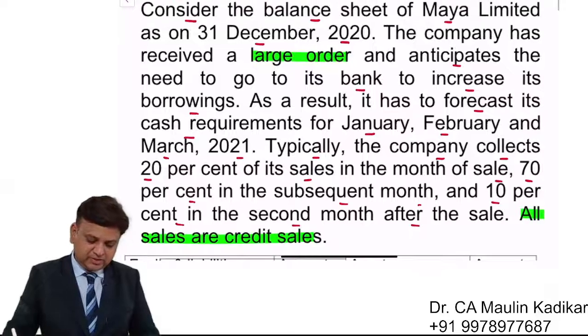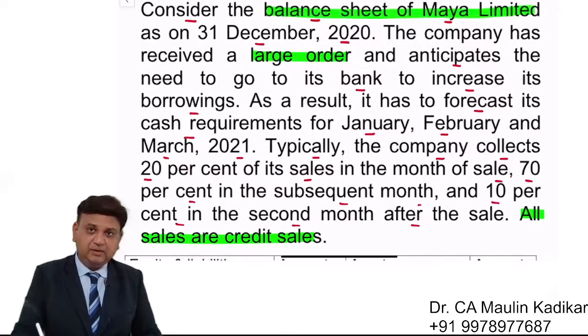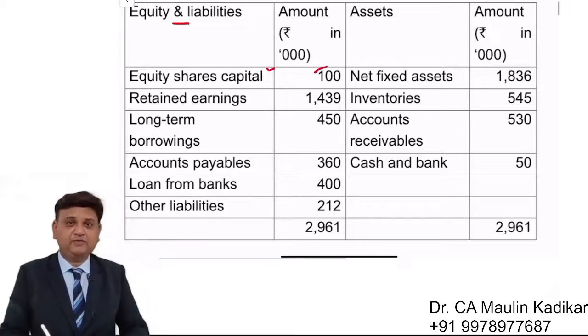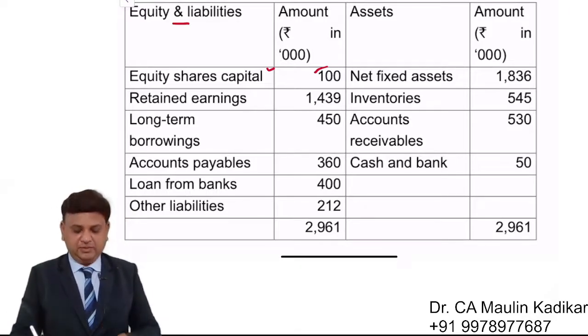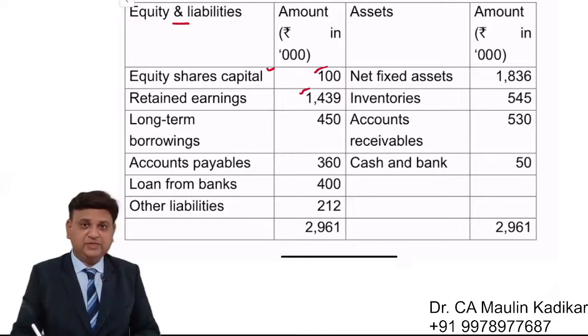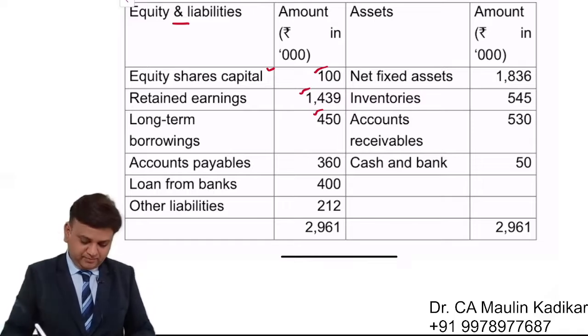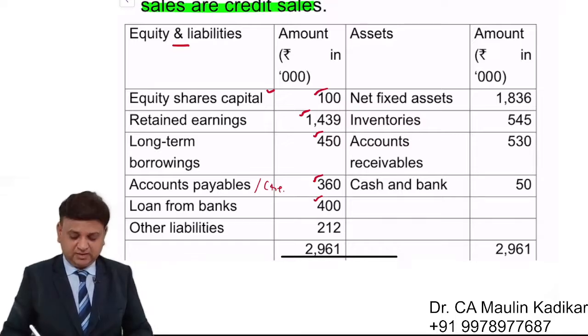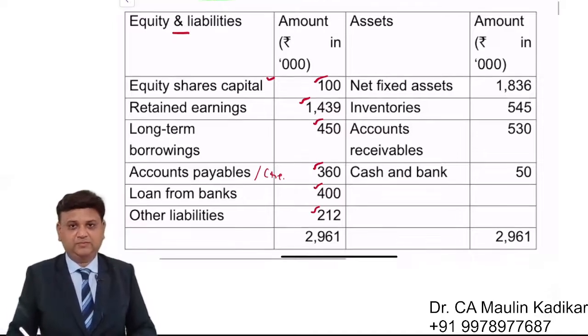So they have provided to us the balance sheet of Messrs. Maya Limited. Equity and liabilities: equity share capital is 1 lakh, because the figures are in thousand terms. Reserves and surplus 14 lakh 39,000. Long term borrowing is 4 lakh 50,000. Accounts payable, in simple language, is creditors. Loan from bank, 4 lakhs. Other liabilities 2 lakh 12,000.